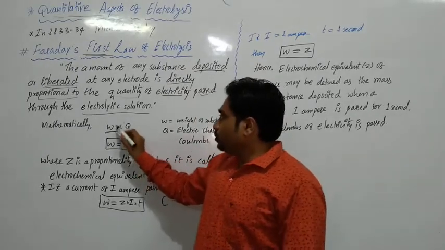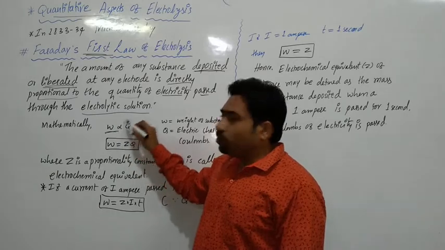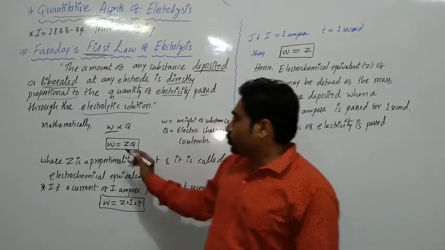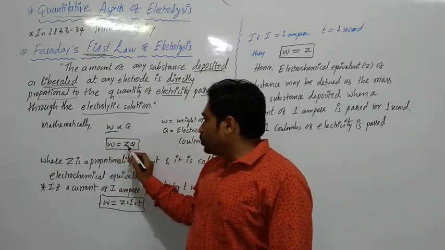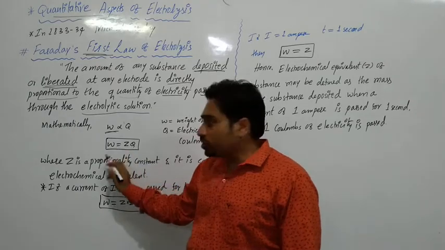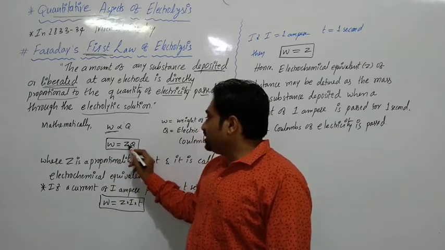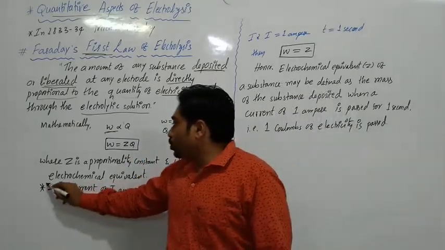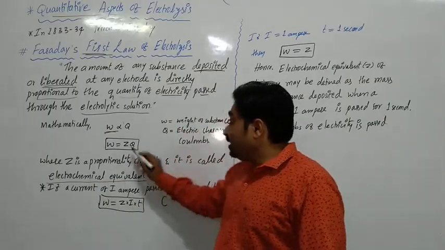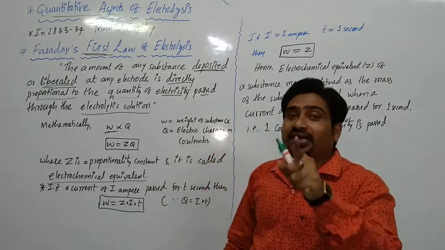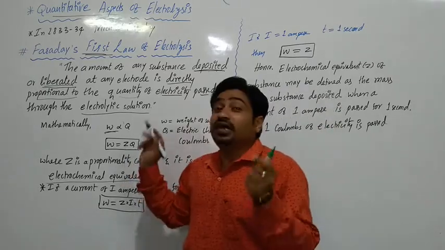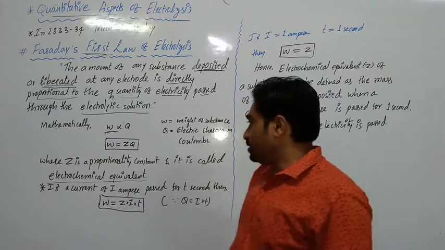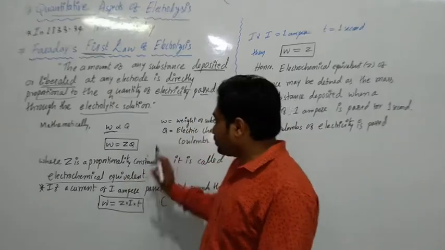And so this proportionality symbol is replaced by a constant, proportionality constant. W is equals to Z into Q, where Z is a proportionality constant and it is called as electrochemical equivalent. Specifically it is called as electrochemical equivalent. Remember this word, electrochemical equivalent. So it is more useful word.